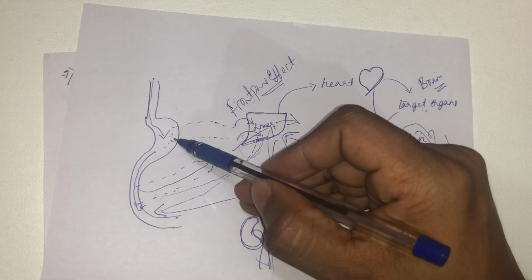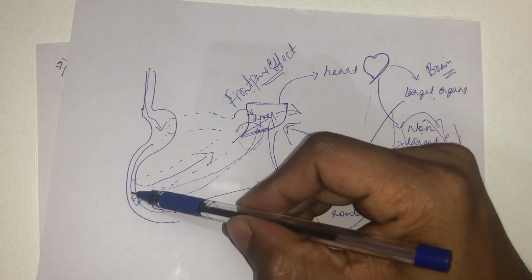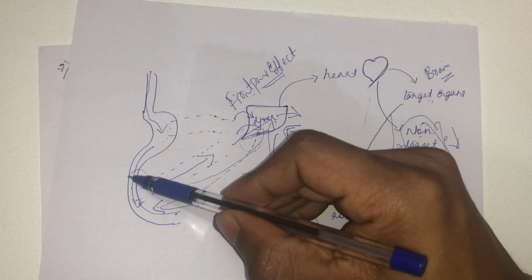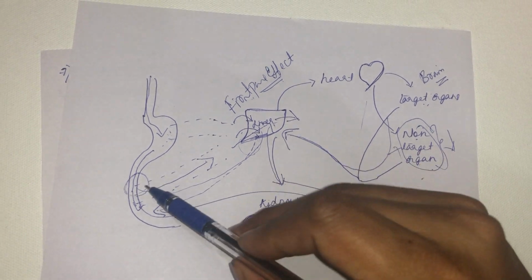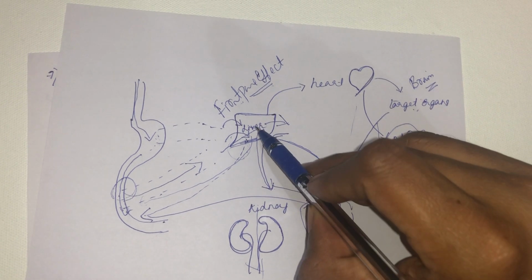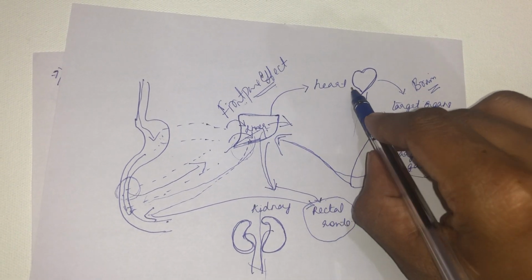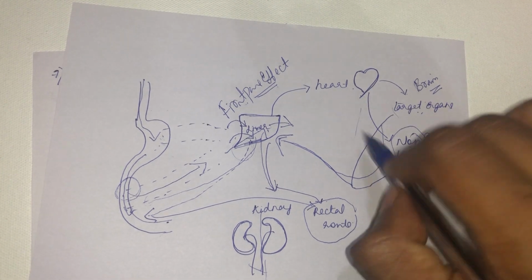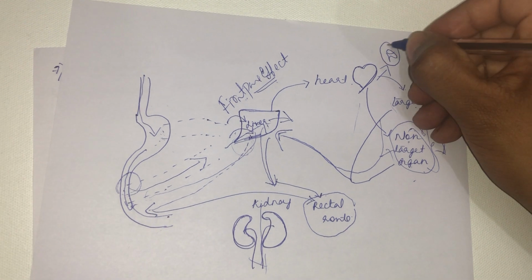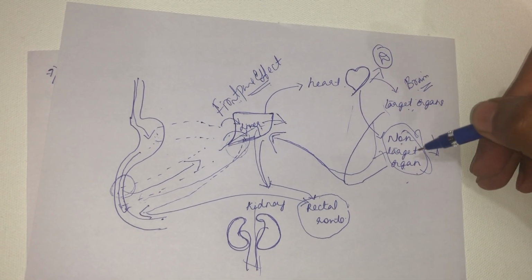From liberation, the next aspect of pharmacokinetics is absorption. See, from the small intestine it will get absorbed, so the absorption process occurs here. From absorption it will go into the liver, where there will be the first pass effect. From the liver it will be distributed to the various tissues. From the liver it will go into the heart, and from the heart it will pump into different tissues, so that phase we call distribution. So the drug will be distributed to the various tissues. Then it will act on the brain and the non-target organs.